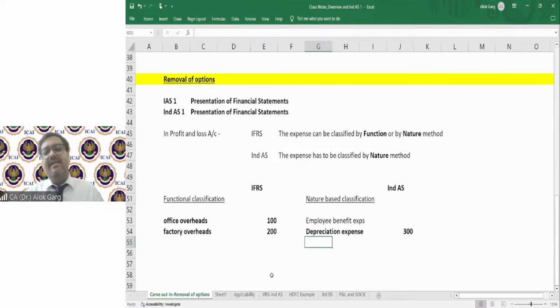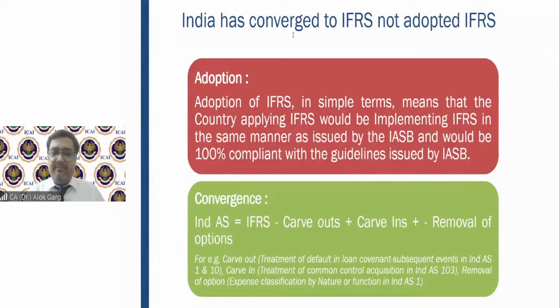Friends, our IND AS 1 says, and our Schedule 3 of Companies Act says, that we have to follow nature-based classification of expenses in the profit and loss account. And this is one of the options which we have removed. So we have around 3 removals of options in our IND AS guidance. Is that clear, friends?